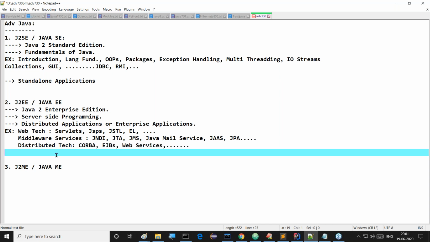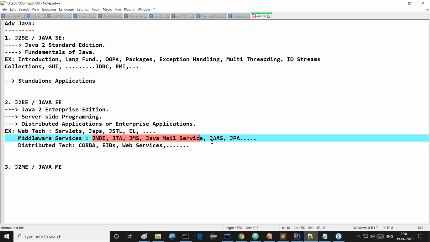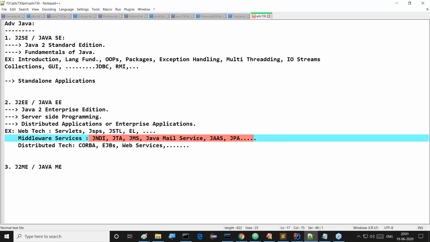So, web technologies are mainly for web application development. Then middleware services are required to run and execute our server side application. We require some services there, for example if you want to provide security, or if you want transaction support, or if you want to perform some operations. So middleware services are required for our server side applications in order to run and to perform their activities.